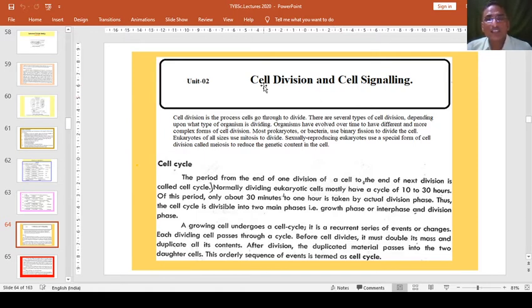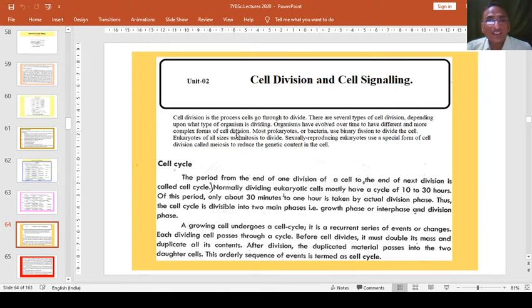So what is a cell? What are the activities of a cell? What is the total life of a cell? What is the cell cycle? How does the cell regulate all its activities? This has to be studied in this chapter, and prior to that we will see what cell division is.